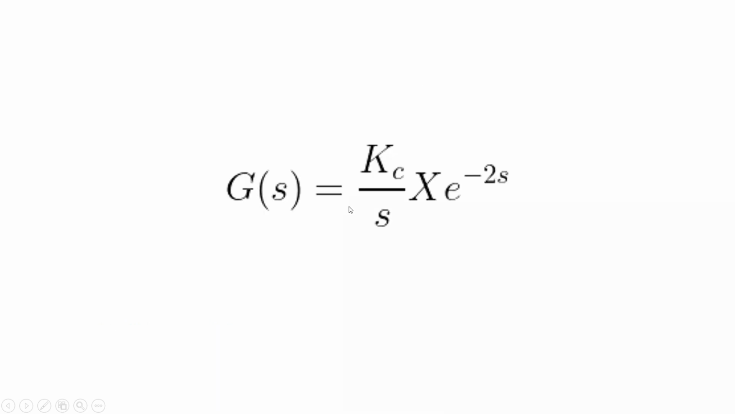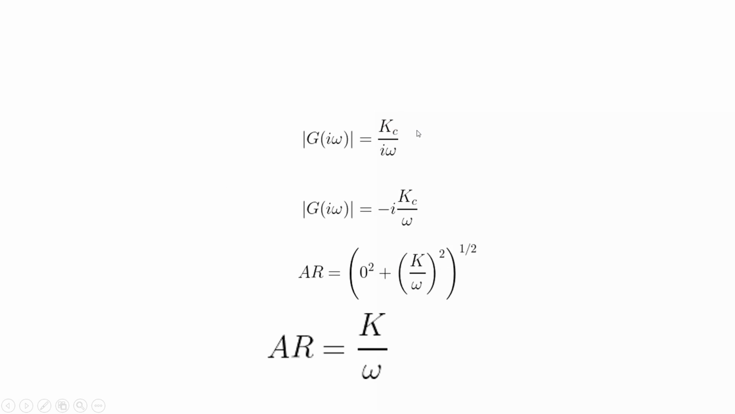You can see here, this is our transfer function which is given: Kc upon S into the open loop transfer function, actually e to the power minus 2s. Since Kc upon S is the pure capacitive transfer function and e to the power minus 2s is a dead time system, we have 2 transfer functions in series. In the first transfer function, we put s equal to i omega, then it will be Kc upon i omega.